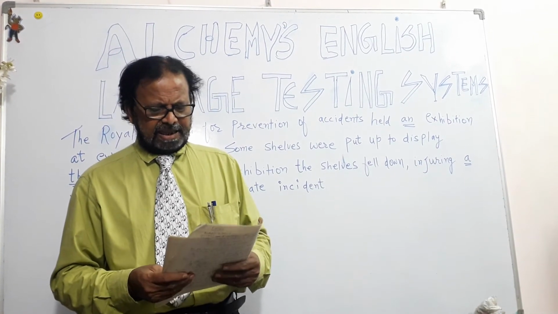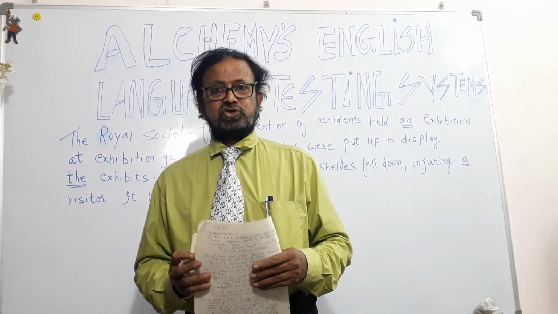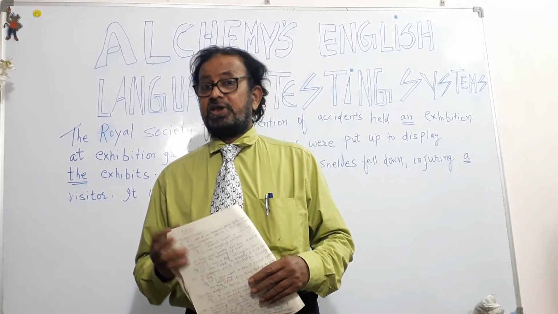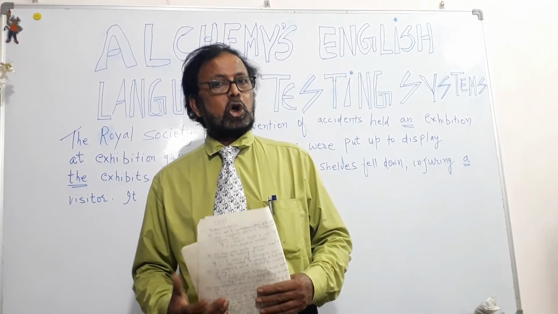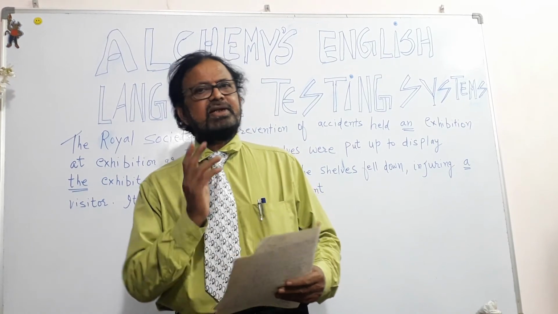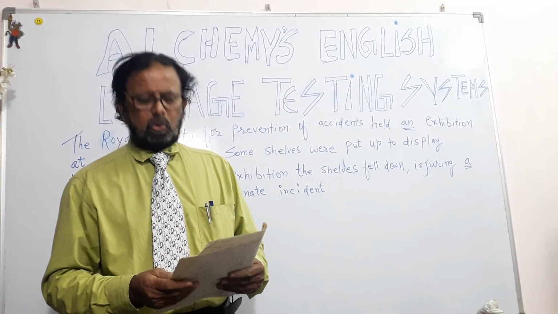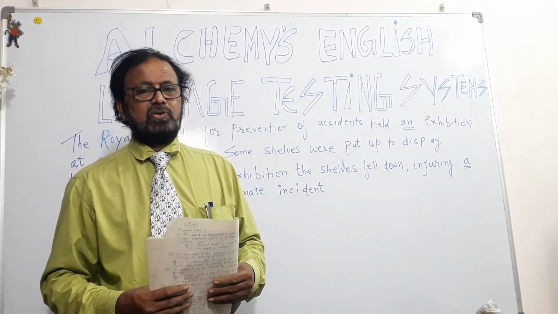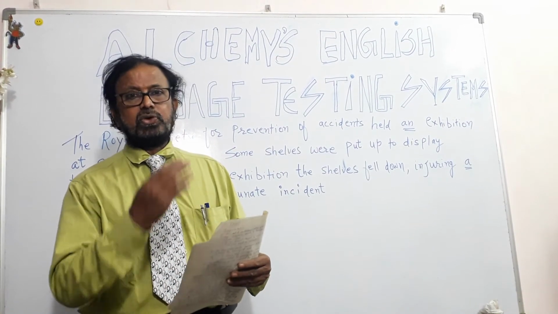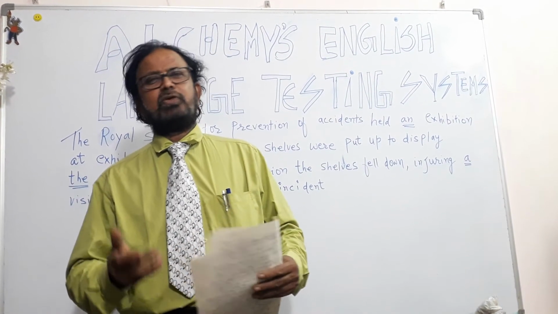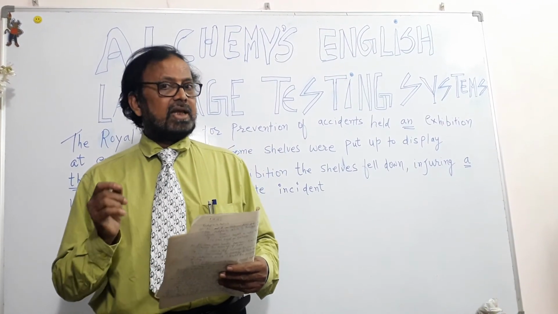Okay, a is used in exclamatory sentences, like interjections, parts of speech, expressing some sorrow or joy. In that case also we use a. I will read out a few examples. What a beautiful scene. Well, you go to USA, Niagara Falls, and you say, what a beautiful scene. This is for exclamatory purpose.